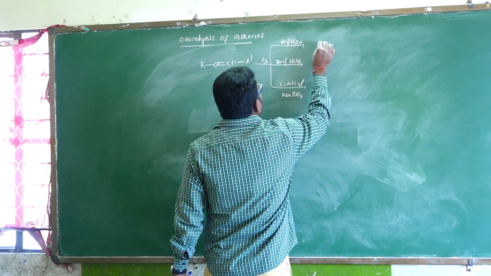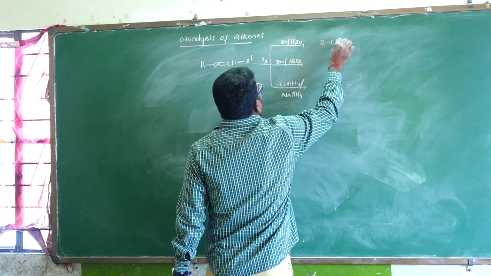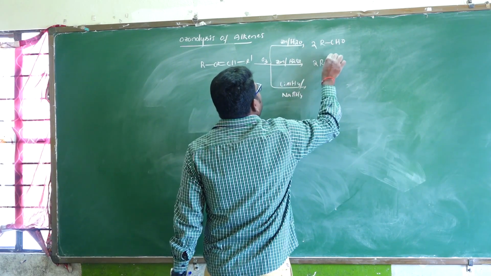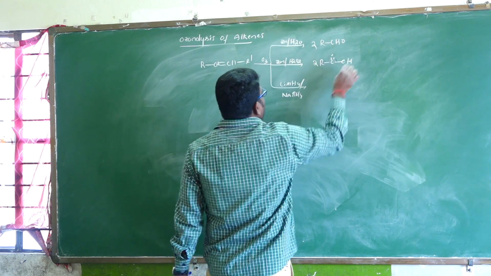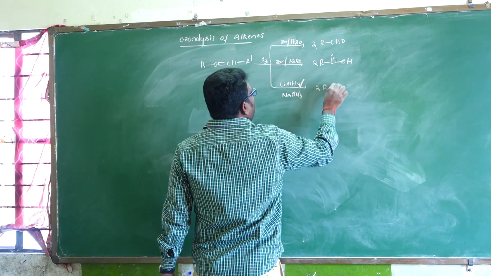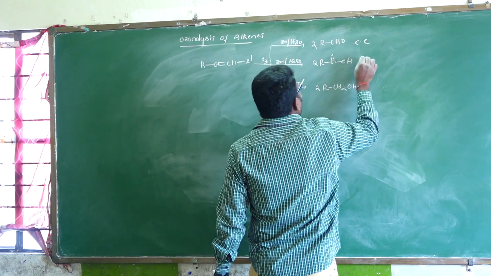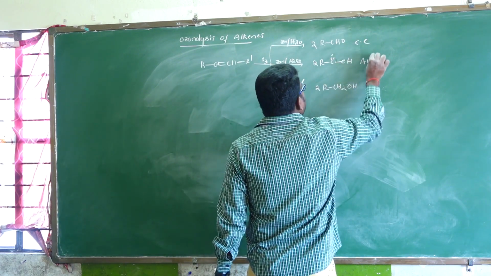So this gives RCHO, aldehyde. This gives acid. This gives 2 moles of RCH2OH. This is a carbonyl compound. This is acids.